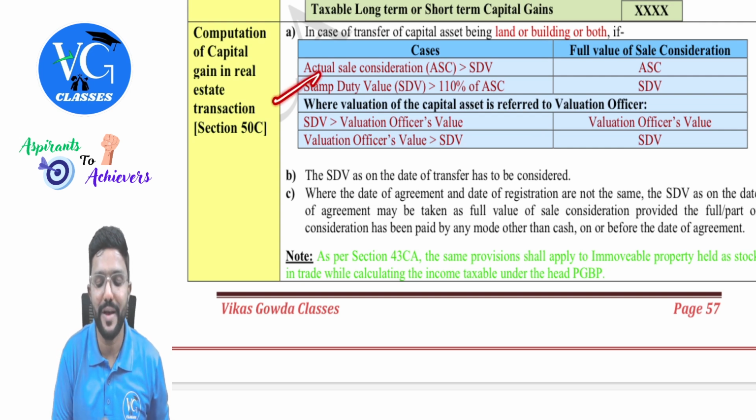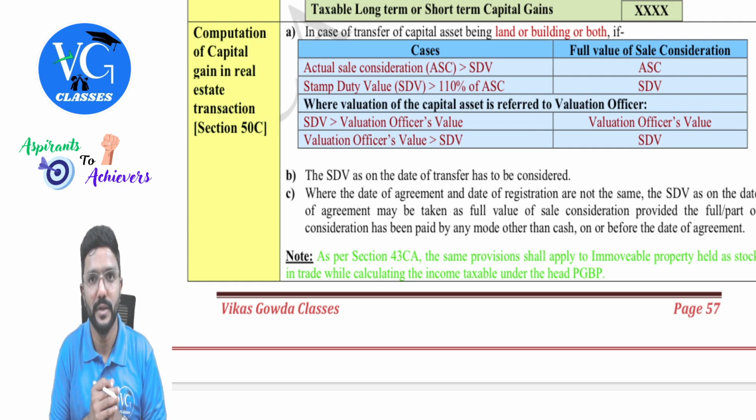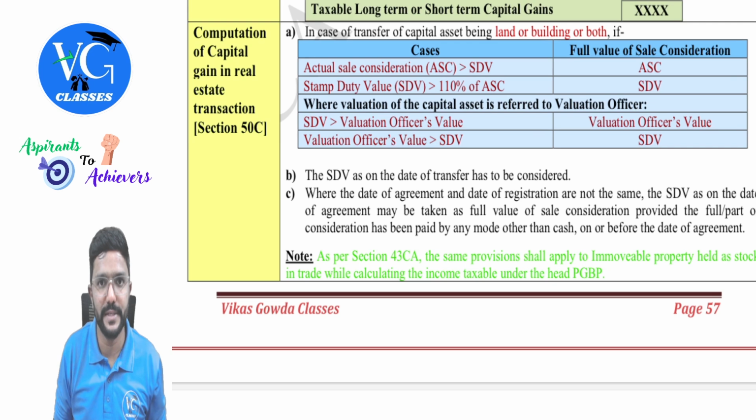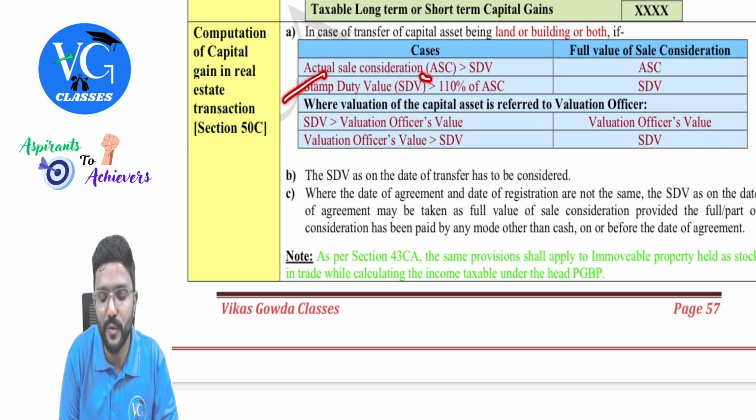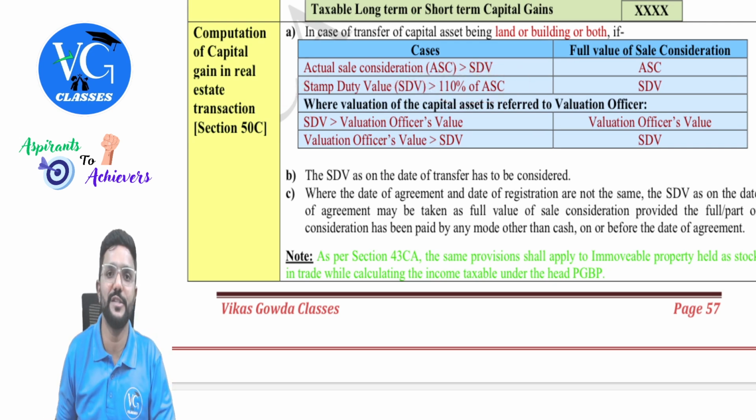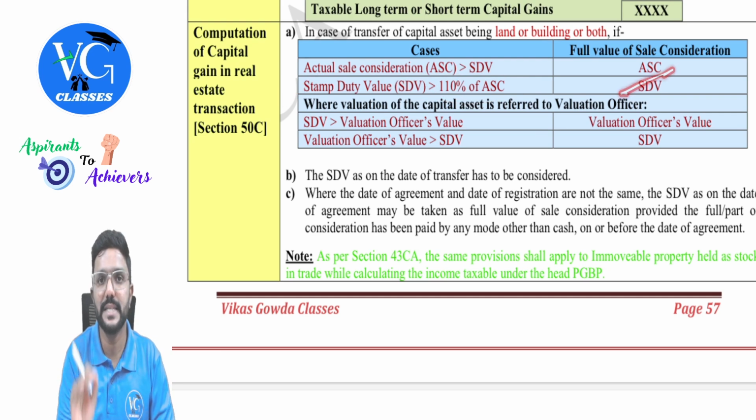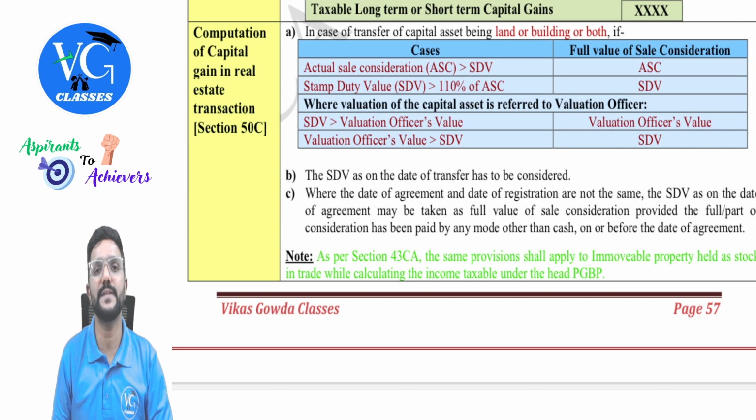Sir, what if stamp duty value is more than actual sale value? Up to 10% difference is okay, guys. But if stamp duty value is more than 110% of actual sale value, then we need to take stamp duty value as full value of sale consideration to compute capital gains income.